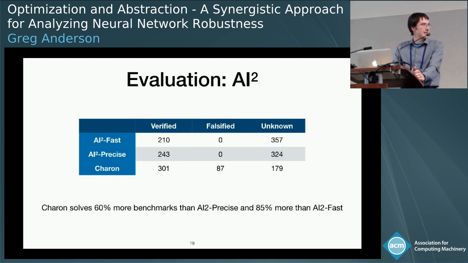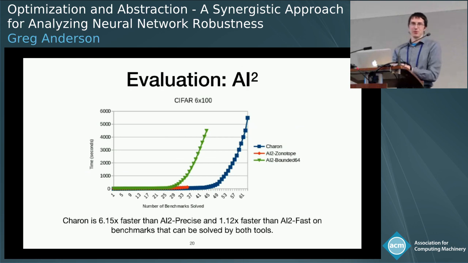And the takeaway here is that Karen is able to solve 60% more benchmarks than AI squared precise and 85% more than AI squared fast. And this is, again, in the same timeout. What's really notable, I think, also, is that not only are we able to be more precise than incomplete approaches, but we're actually able to be just as fast or faster than existing incomplete approaches.